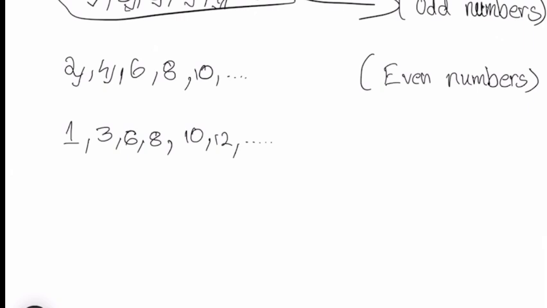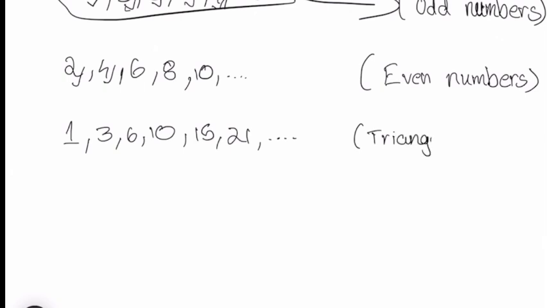Then you have, sorry, these don't come in. Yeah, I'm so sorry for this. Okay, so the triangular numbers are 1, 3, 6, 10, 15, 21, etc. Okay, so these are, as I told you, triangular numbers.